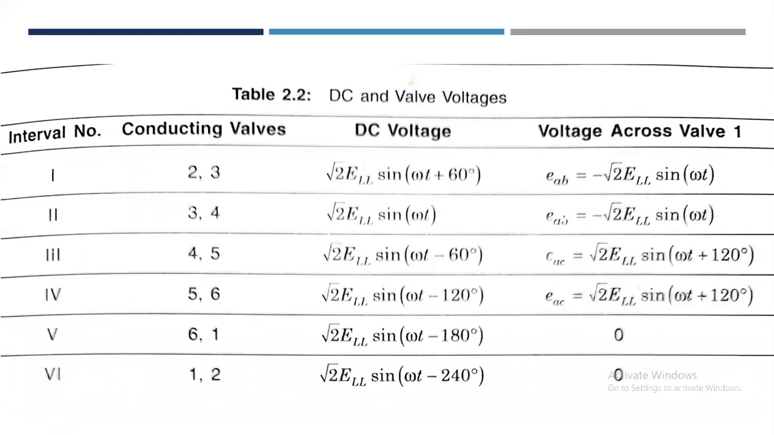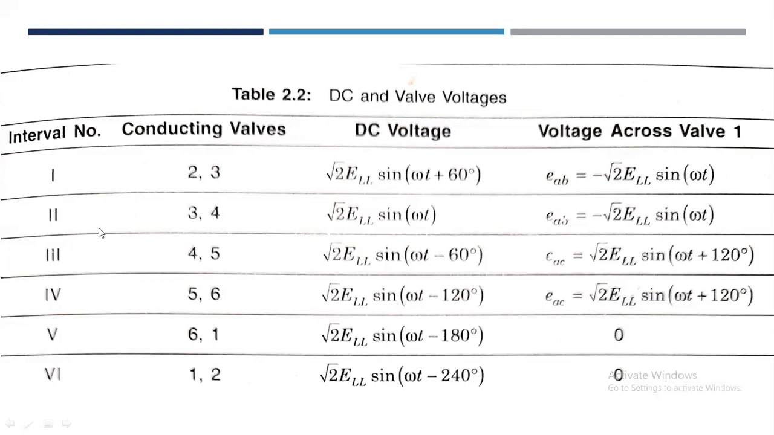Note that we assume only positive sequence supply voltages. The expressions for the DC voltage and the voltage across valve 1 for each interval are shown in this table. In interval 1, the conducting valves are S2 and S3, and the DC voltage is root 2 ELL sine of omega t plus 60 degree. The voltage across valve 1, which is EAB, is equal to minus root 2 ELL sine of omega t.